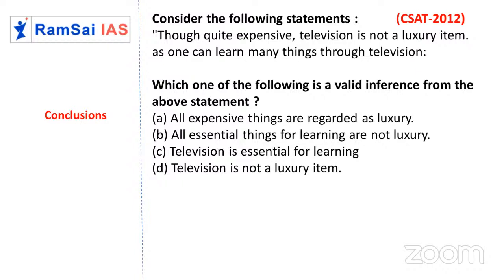How can it be? From this first statement, it's very clear. Television is expensive, but it is not luxury. Then all expensive things are luxury? How can it be? So the first one is directly wrong.